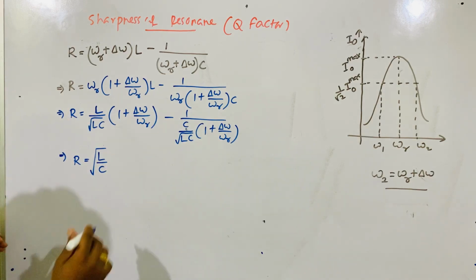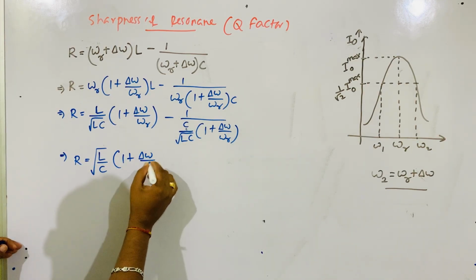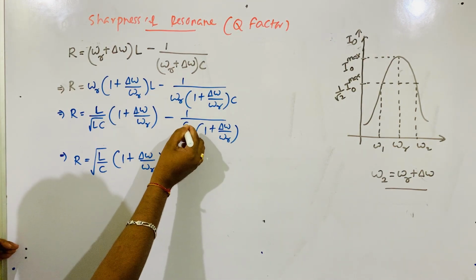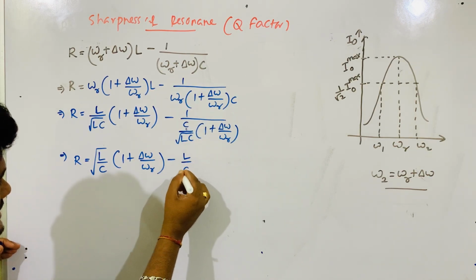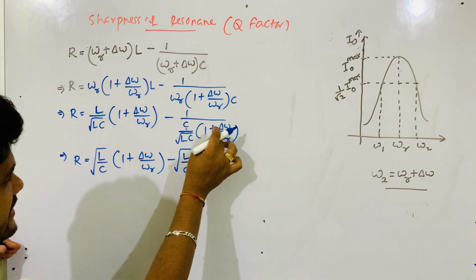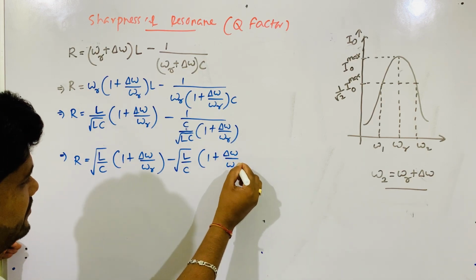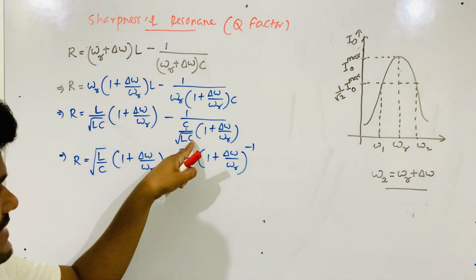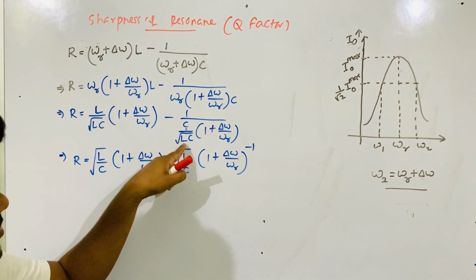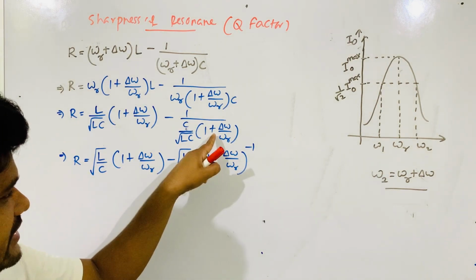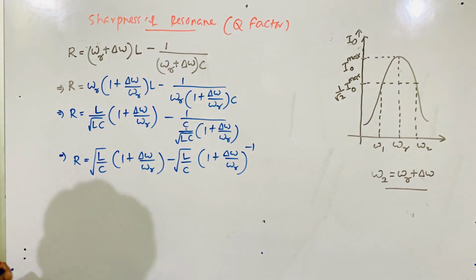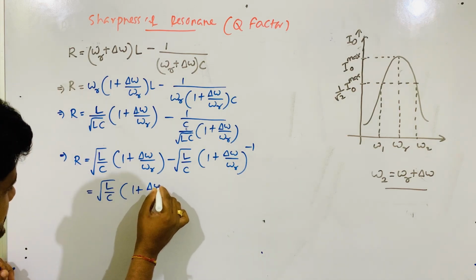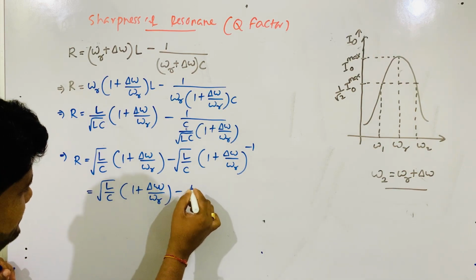L and L root over cancel, L by C root over, 1 plus del omega by omega, and here C cancels C root over, and it will go to numerator, it will be C by L by C root over, and this side if I take to numerator, it will be del omega by omega r minus 1 power. This one C cancel, here C root over, I just take L root over to numerator. Okay, L by C root over, and this one also to numerator, so it becomes minus 1 power. So it is equal to L by C root over 1 plus del omega by omega minus L by C root over.